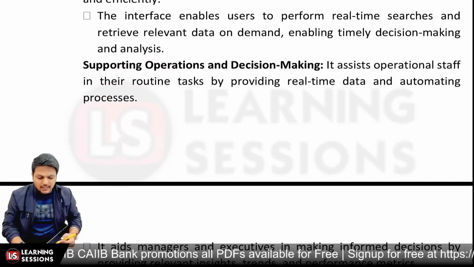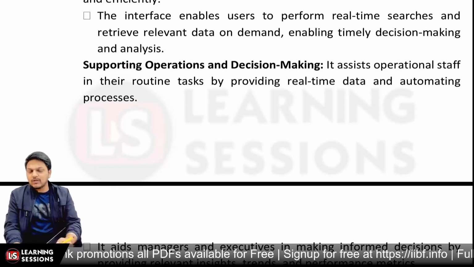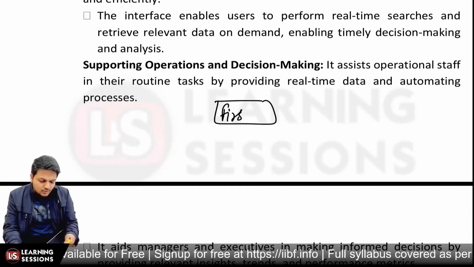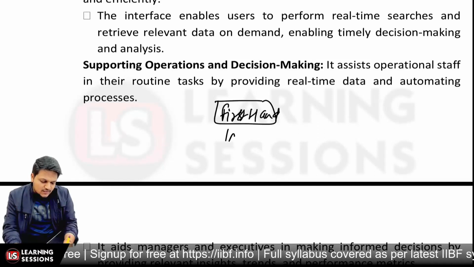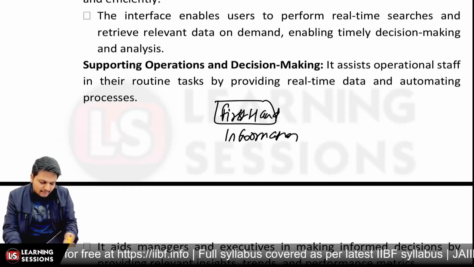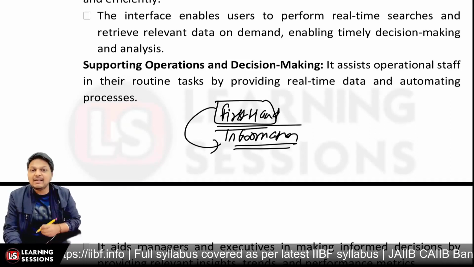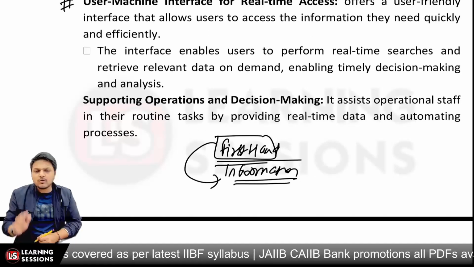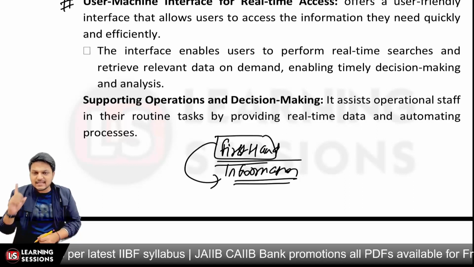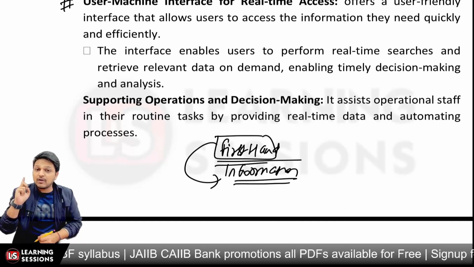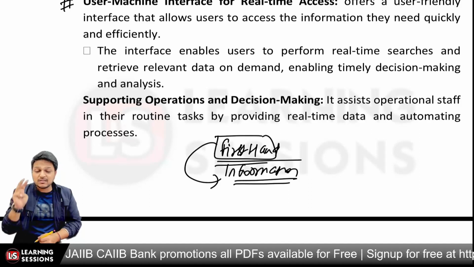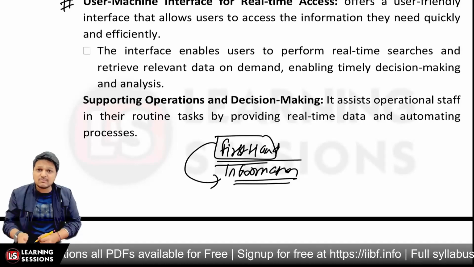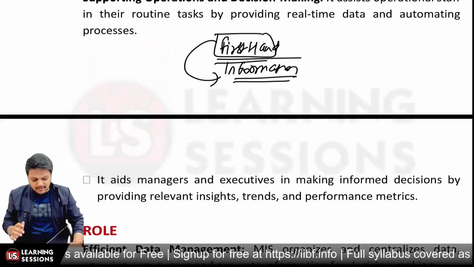Further, it's related to supporting operations and decision making. Whenever you have to make decisions, you definitely require first-hand information. This first-hand information will be provided to you by the MIS, and based upon that you can take healthy decisions, right? Now you need not cram the things, you just need to understand that it is available for multiple levels of management. It is used for decision making, it makes you efficient, and you can take decisions efficiently. It is a linkage between the database and the computer systems. So you just need to memorize these particular parts rather than cramming them, right?